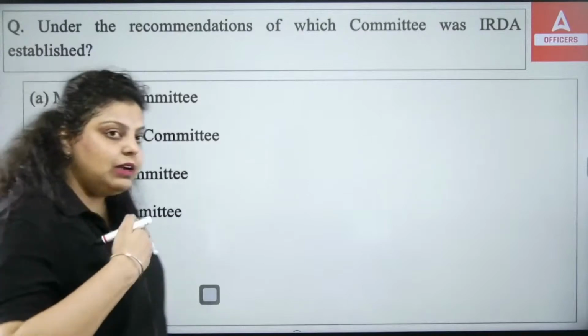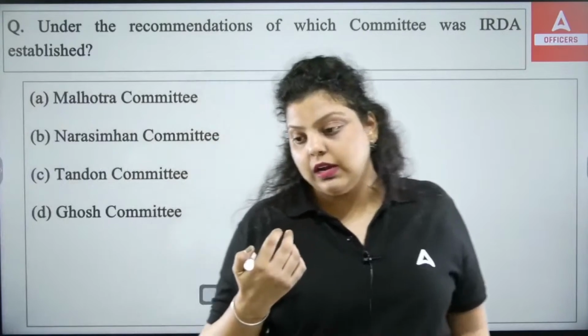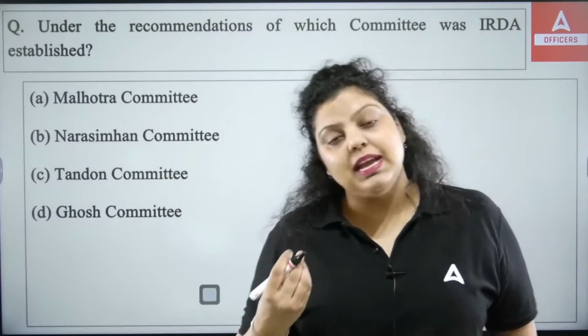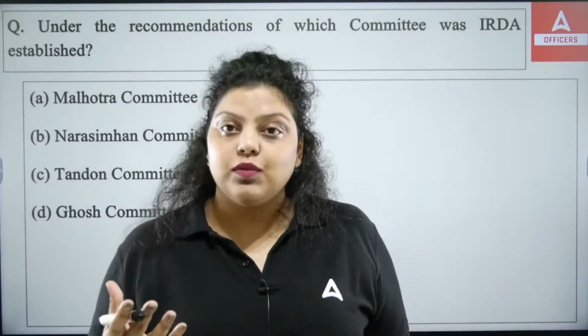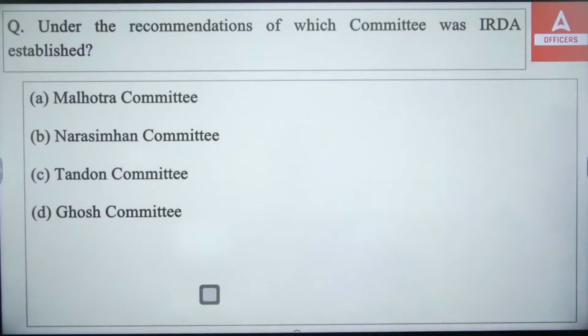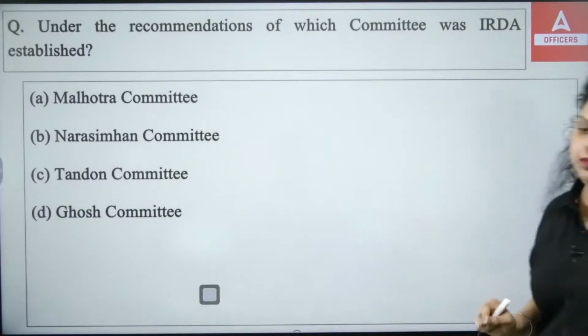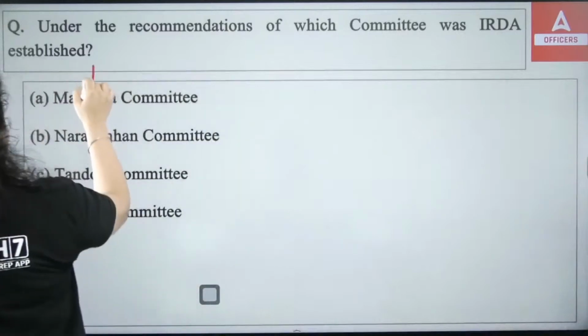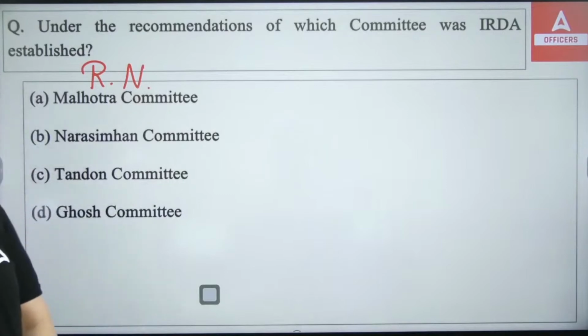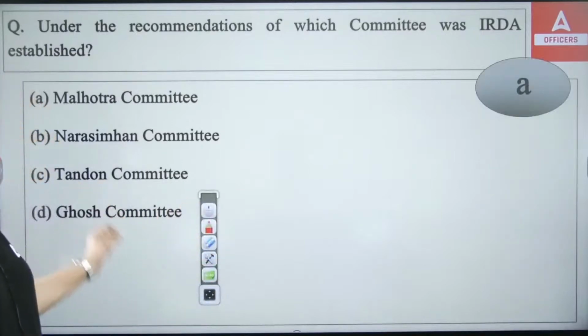And the same committee said that we have to do certain reforms in the insurance market. It said that private insurance companies have to be introduced in the insurance market of India, so that there is healthy competition and the insurance market will rise automatically. So the committee name here is Malhotra Committee. The name of the committee is actually R.N. Malhotra Committee. Okay, so R.N. Malhotra Committee has recommended that the IRDA should be established. Its act was introduced in the year 1999 and it started its working in the year 2000.